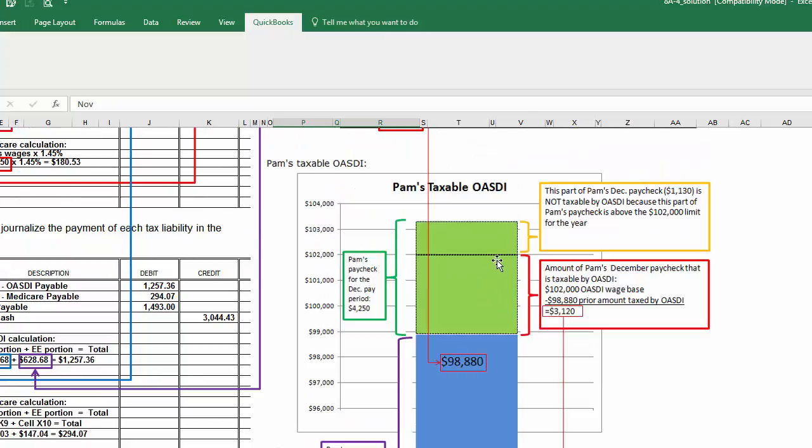What we did is we figured out of her 4250 paycheck, this is her paycheck in green, only the part below the 102,000, only the part from 102,000 to the previous pay of 98,880 is taxable. So we figured out 3120 was taxable for her OSTI.